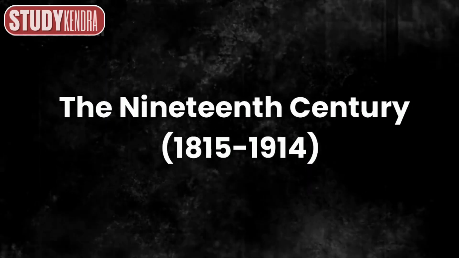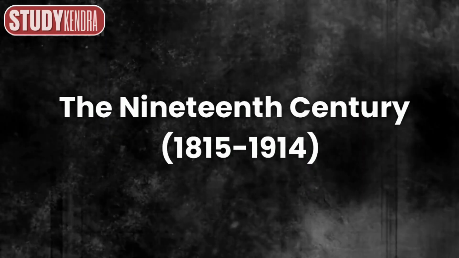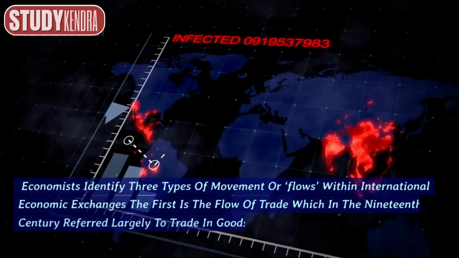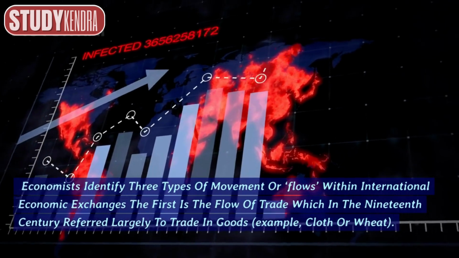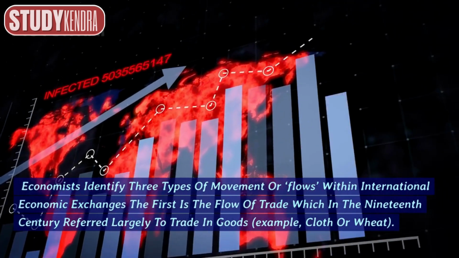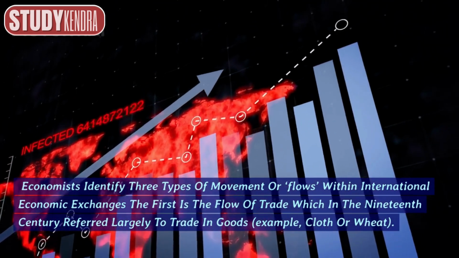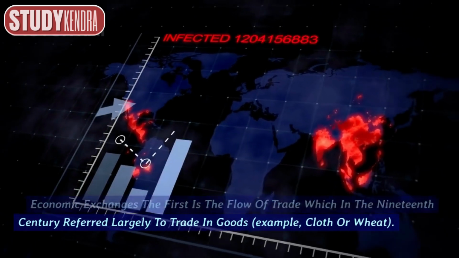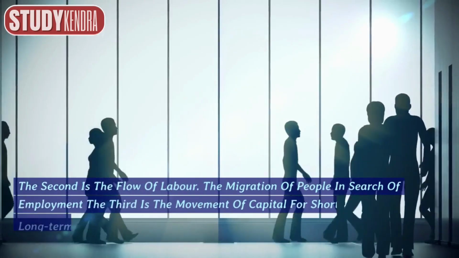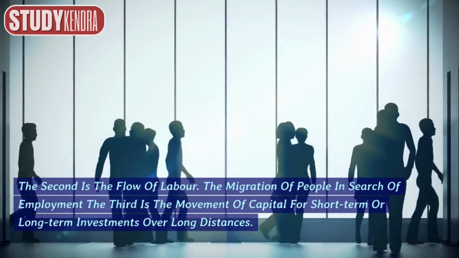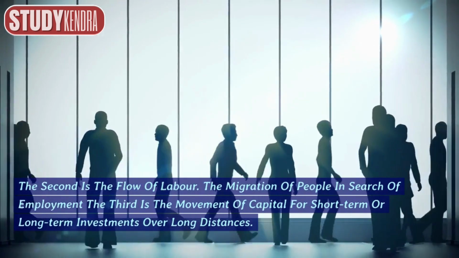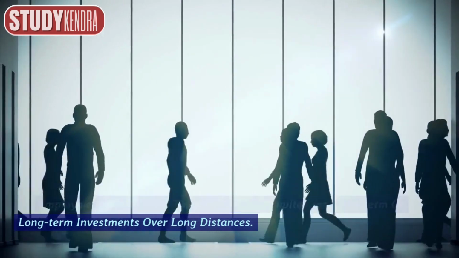The 19th century, 1815 to 1914. Economists identify 3 types of movement or flows within international economic exchanges. The first is the flow of trade, which in the 19th century referred largely to trade in goods, for example, cloth or wheat. The second is the flow of labor, the migration of people in search of employment. The third is the movement of capital for short-term or long-term investments over long distances.